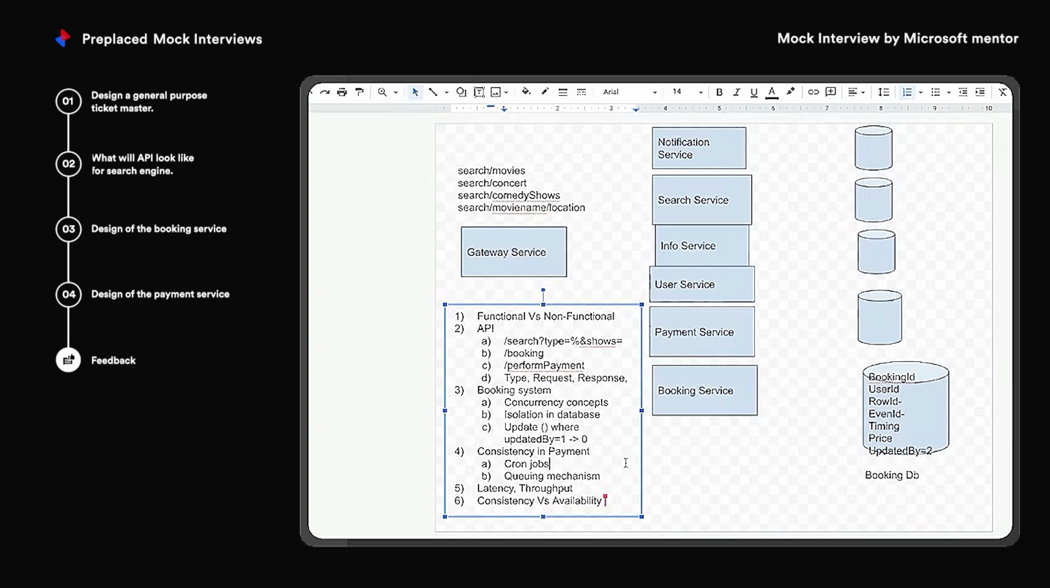There's no perfect answer to any system design interview. It's just how you answer or discuss the trade-offs with the interviewer. Okay, so yeah, feedback for me.